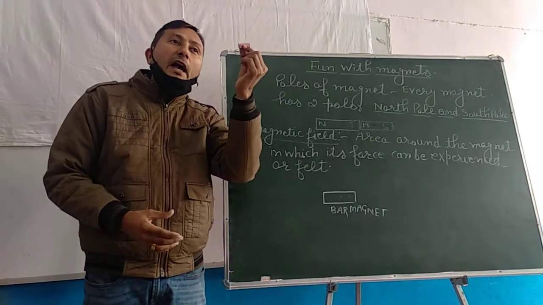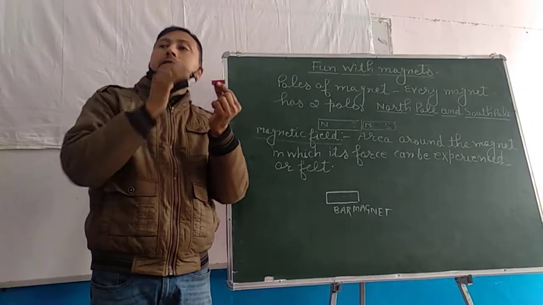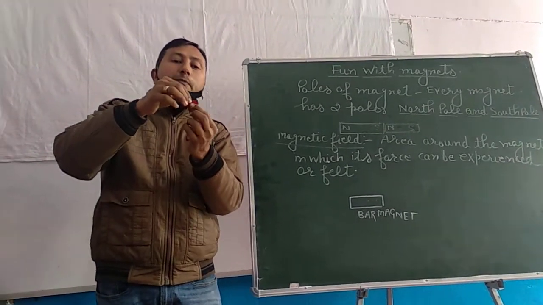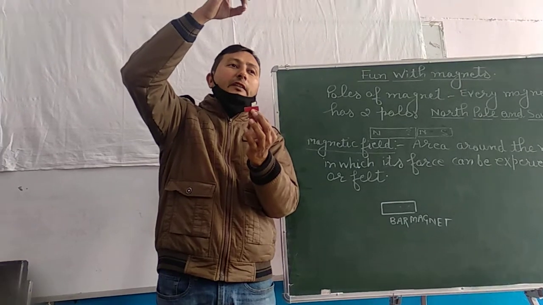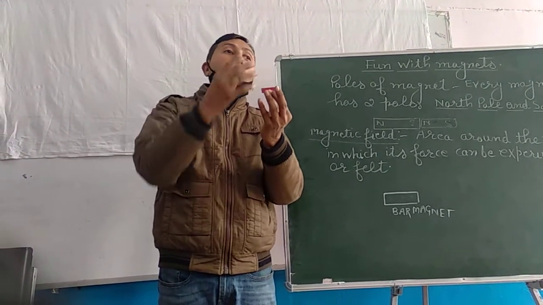How many poles does a magnet have? Two. One pole is called the north pole, another pole is called the south pole. If I suspend this magnet in the air with the help of a thread, it will always rest in a position which is called the north-south position.